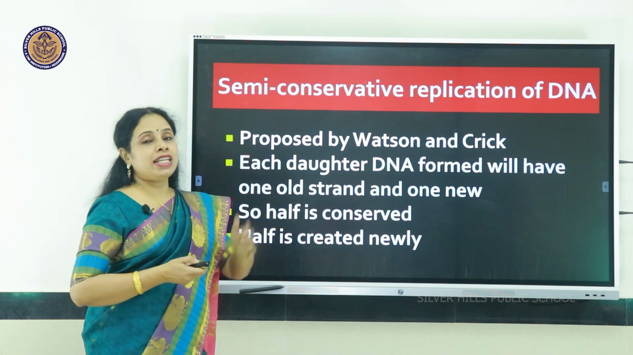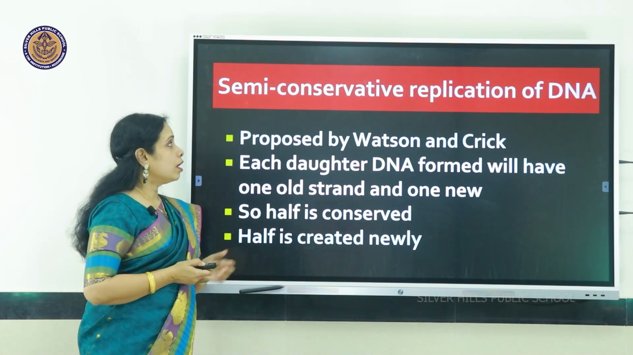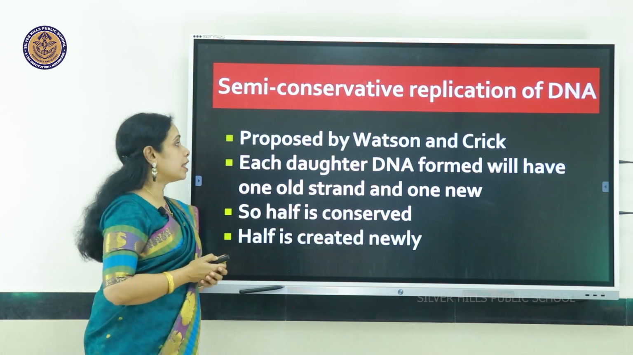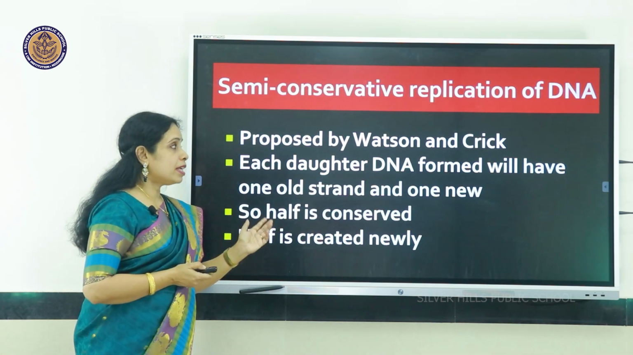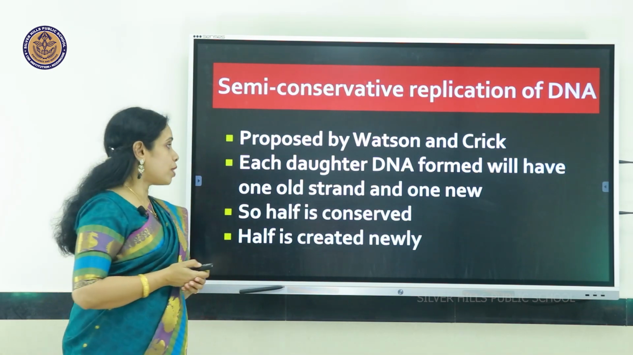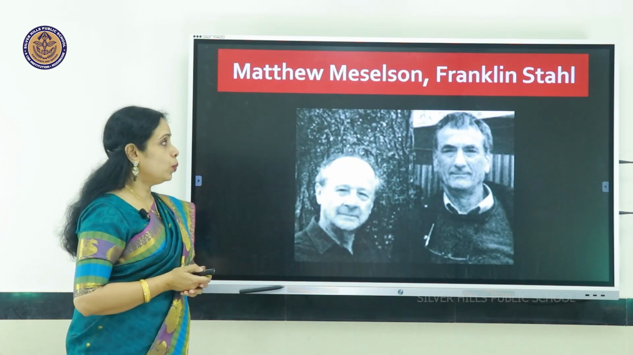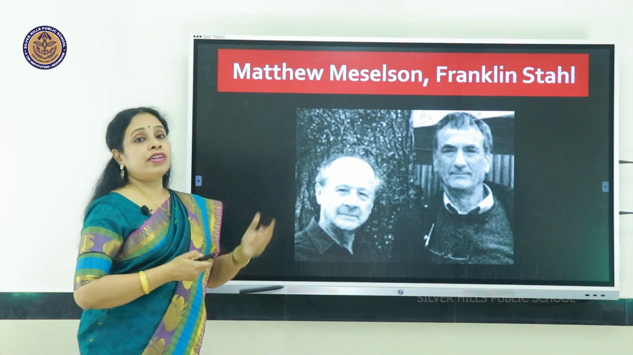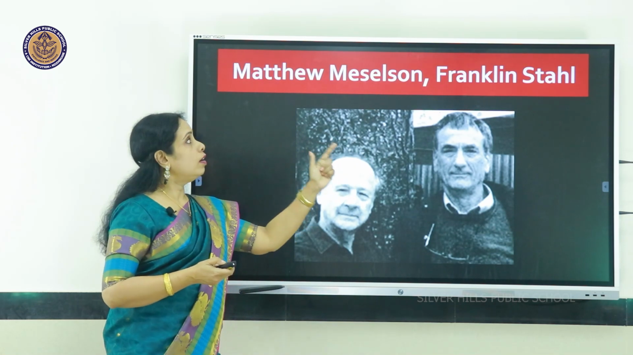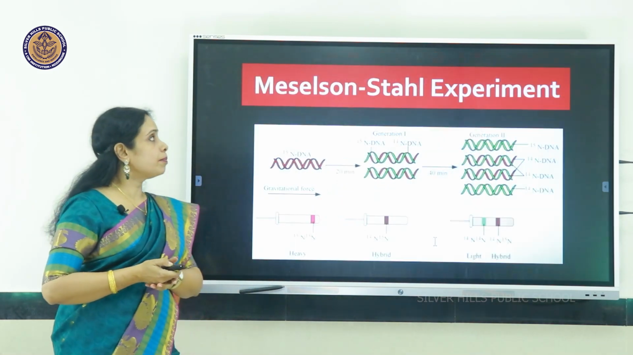So, the method of DNA replication was called semi-conservative replication. This was proposed by two scientists, Watson and Crick. According to them, each daughter DNA formed will have one old strand and one new strand. So, half is conserved and half is created new. This theory was proved by the two scientists Meselson and Stahl, Matthew Meselson and Franklin Stahl.